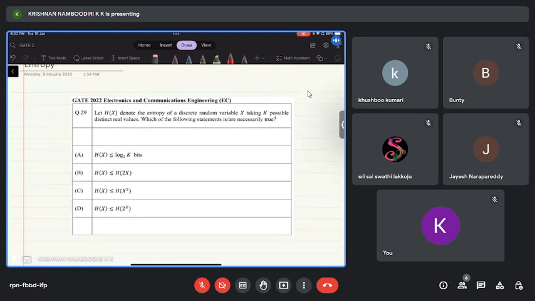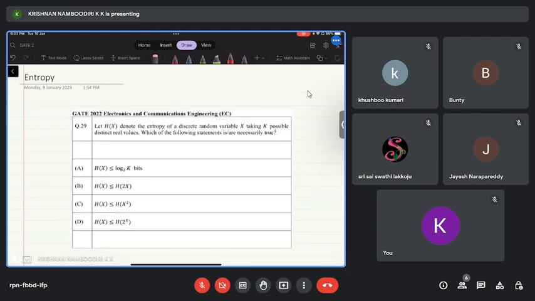I will discuss this question, which is related with information theory, from the communication topic.